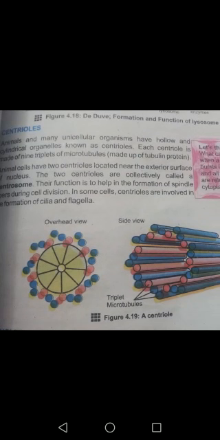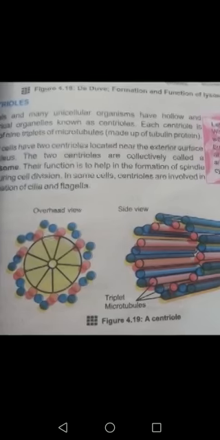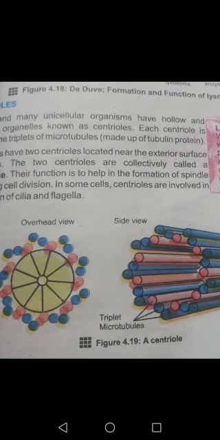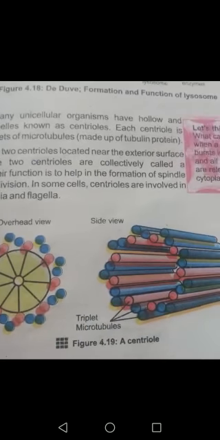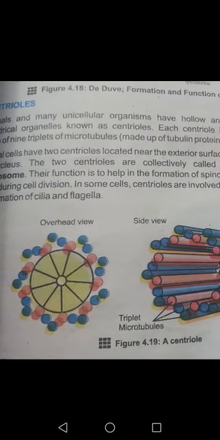These two centrioles are collectively known as centrosomes. The centrosome is the pair of centrioles located exterior to the membrane of the nucleus. Centrioles are present only in animal cells and some unicellular organisms, two in number, around the nucleus, and collectively they are called centrosomes.